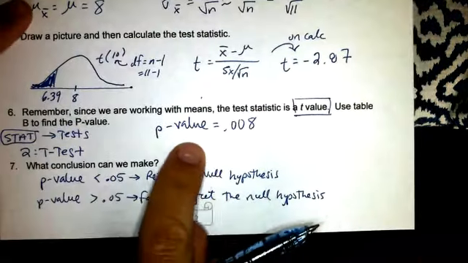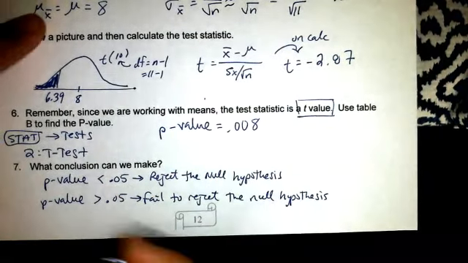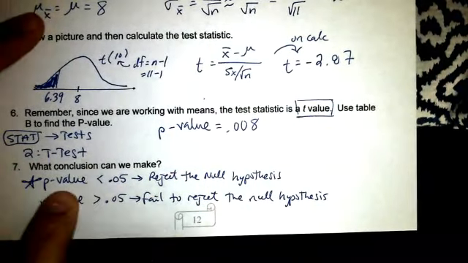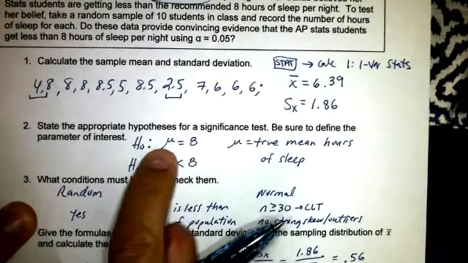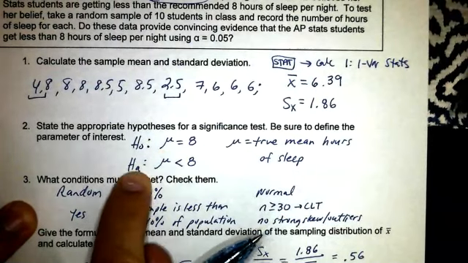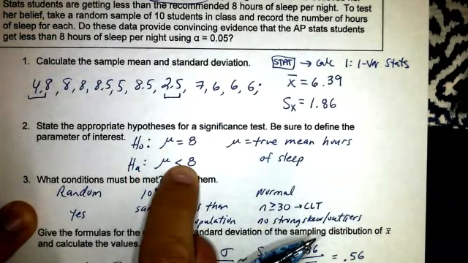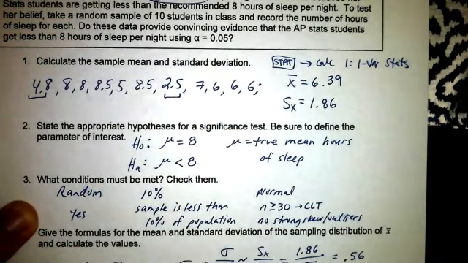So given our p-value is pretty low, it's in fact less than 0.05, what we would do is we would reject the null hypothesis that people are getting on average 8 hours of sleep a night, and instead we would say that there's significant evidence that people are getting less than 8 hours of sleep each night.